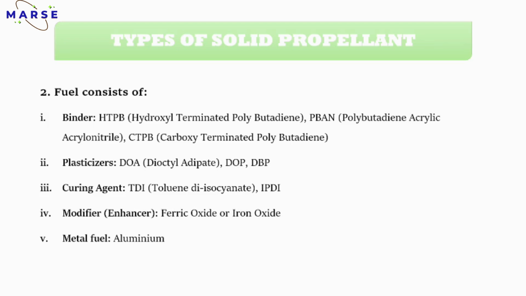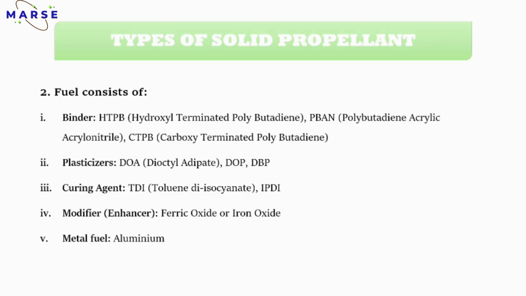For example, first one is a binder. The binder plays an important, major role in the fuel part. Mostly HTPB is used, then PBAN, then CTPB. These are some fuel binders used in the composite solid propellant. Next one is a plasticizer. Plasticizer is used to enhance the performance. Mostly DOA, dioctyl adipate, is used, then DBP is also used, then DOP is also used.